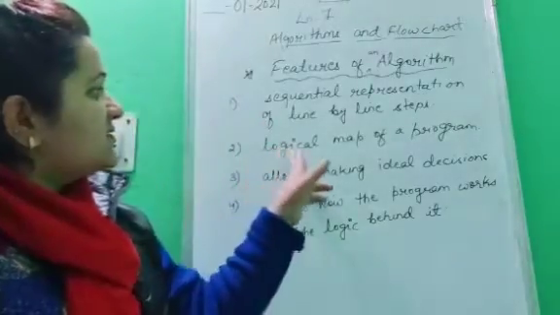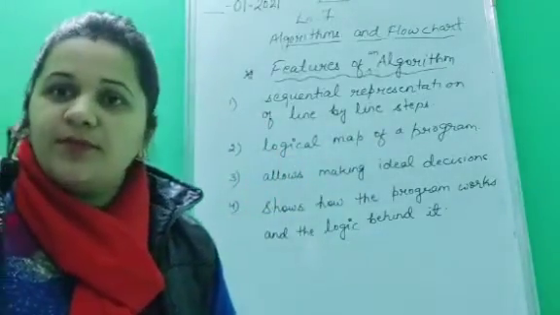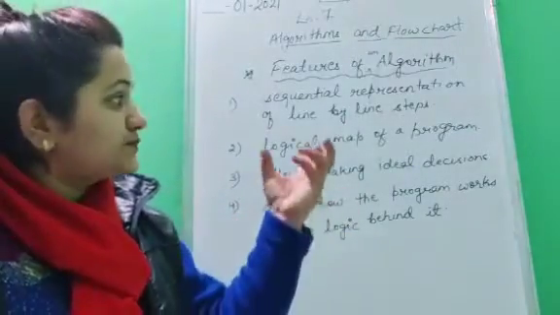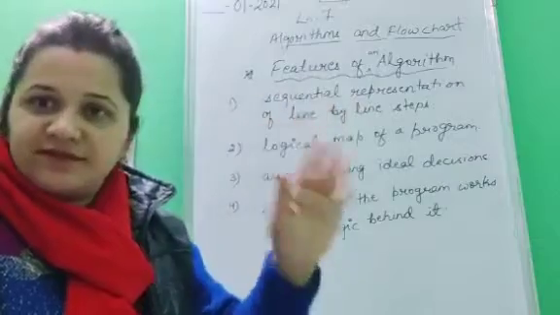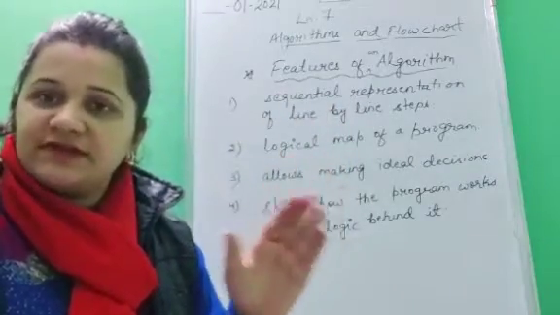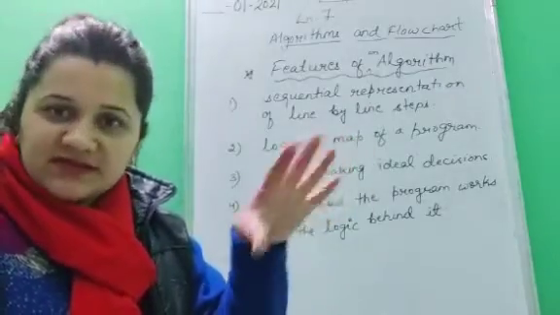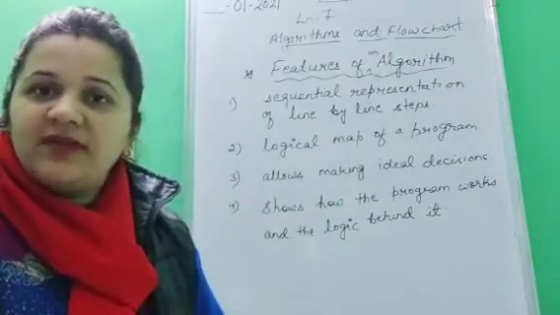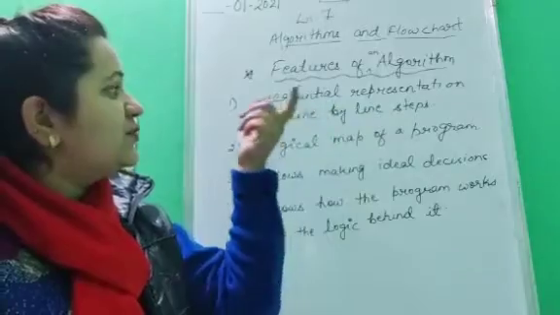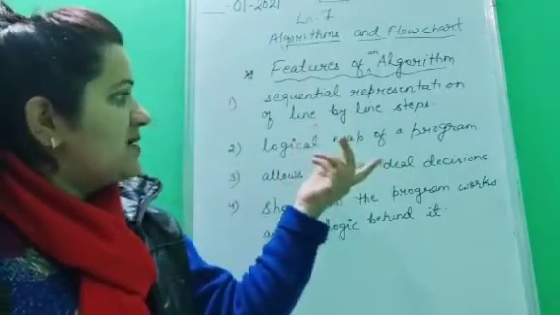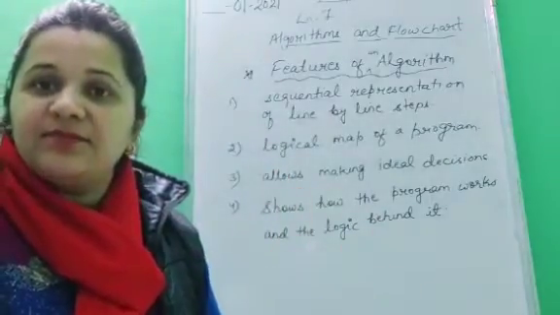Okay. Next is logical map of a program. If you want to perform any task, first you have to write down the rough sketch. Means you have to prepare a rough sketch in your mind, or you have to write down rough statements before solving that problem. So it helps you to implement the logic behind that problem.